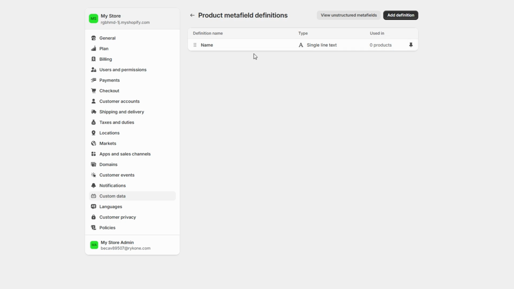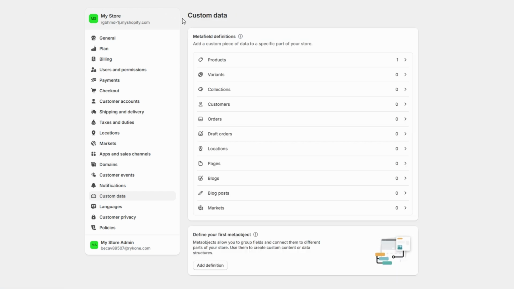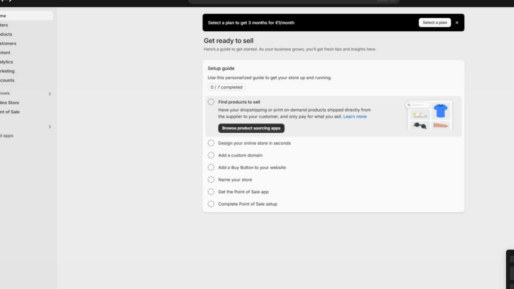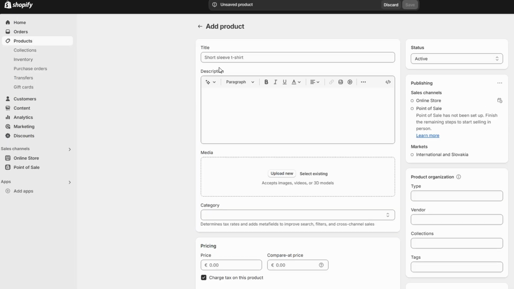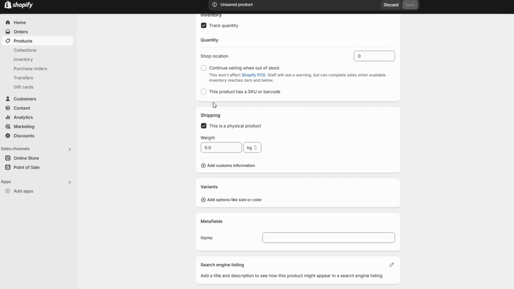Now that we've created a metafield, it's time to assign it to an actual product in your store. To begin, navigate to your product list in Shopify and select the product you want to add the custom information to. For example, if you're selling a custom leather wallet, you'll want to add metafields that include the material type, care instructions, or any other specific information relevant to that product.